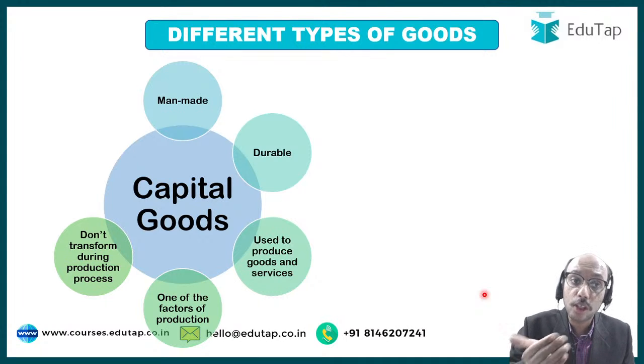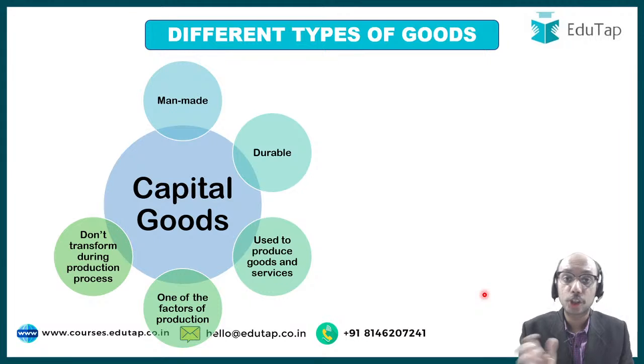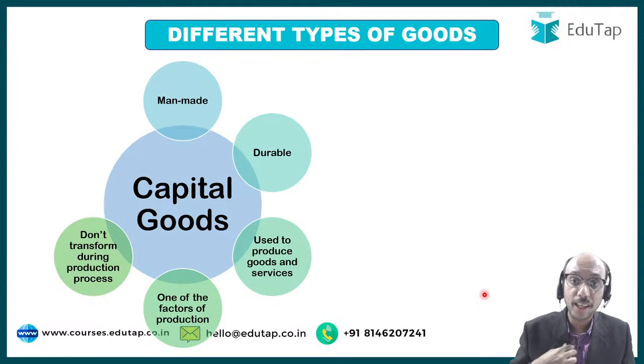Capital goods don't transform during the production process. A sewing machine will remain a sewing machine even once this coat has been sewn. The cake making machine will remain a cake making machine even once the cake has been baked. So the machine is still there. The machine is still standing there. The machine has not got transformed.